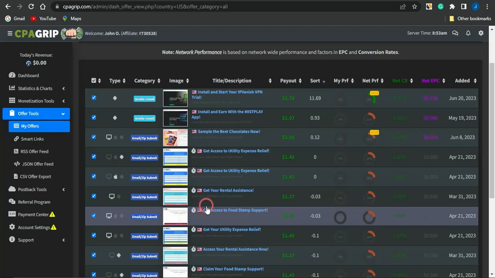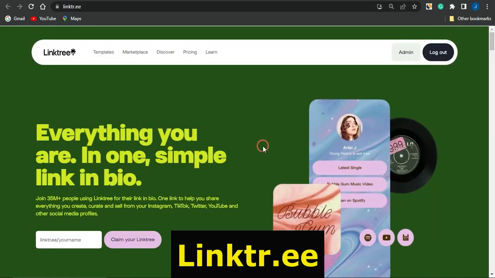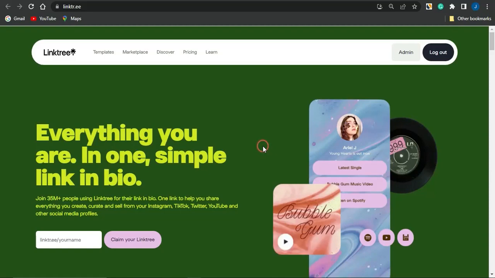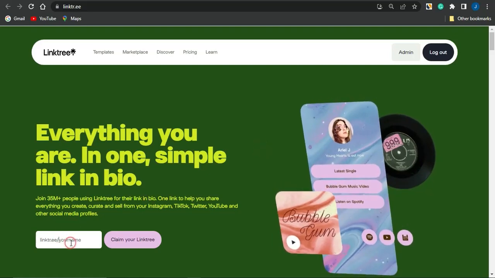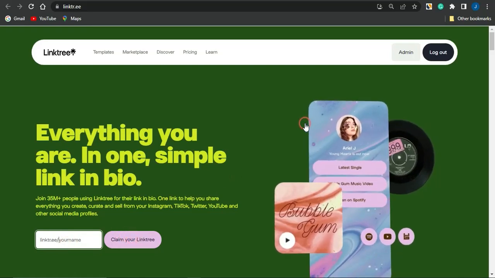So guys, this strategy which I'm going to show you right here, you're just going to use it to promote multiple offers, and we are going to be making use of this platform right here called Linktree. This is a very cool platform which you could use to represent multiple links with just one link. You could use one link to represent multiple or numerous links right here. So to register on this platform, just come right here, put in the username which you want to use, and click on claim your Linktree, and your account will be created.